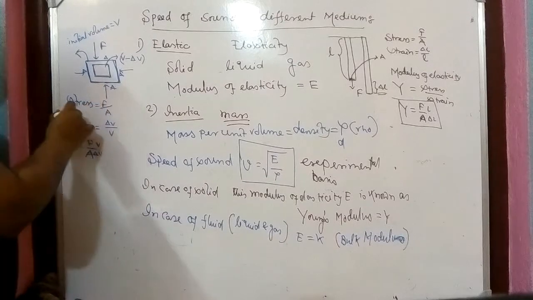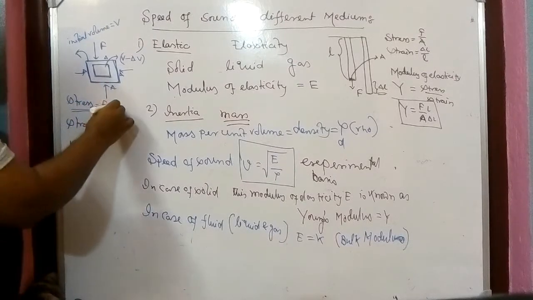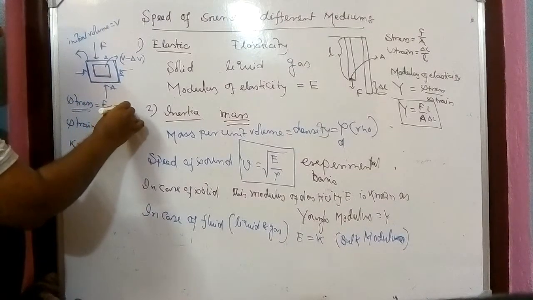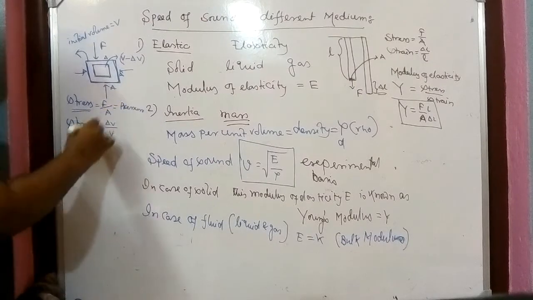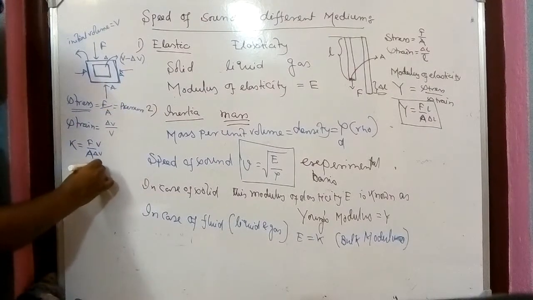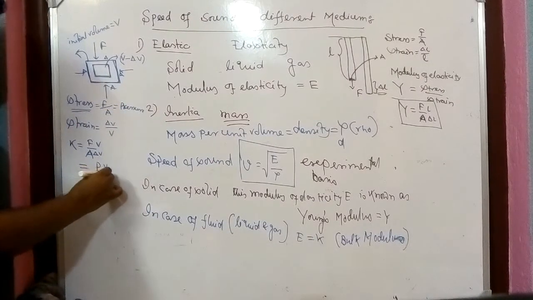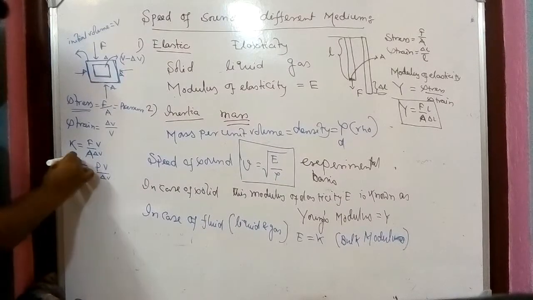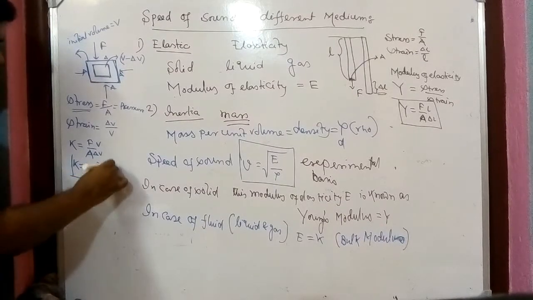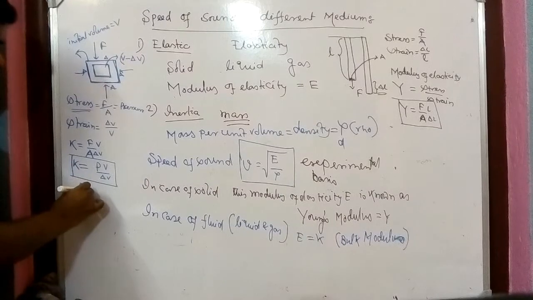Force per area, which is a stress, can be taken as pressure. So if we denote F by A by P, it is PV by delta V. That is known as bulk modulus.